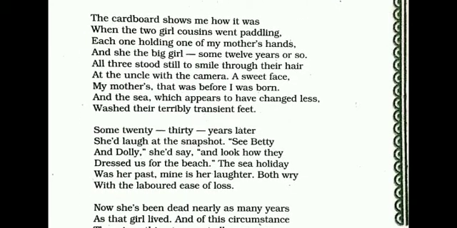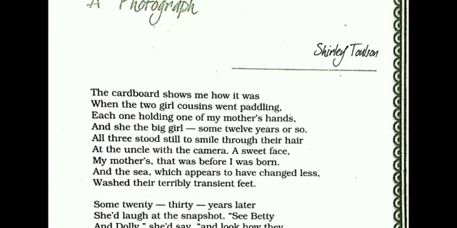Because her mother was 12, she was elder to them, and Betty and Dolly were younger. Shirley Tolson's mother stood in the middle, holding their hands, with Betty and Dolly on her left and right, and they were very small at that time. The photograph was taken on the beach by their uncle, and all three girls were standing there, smiling and posing.